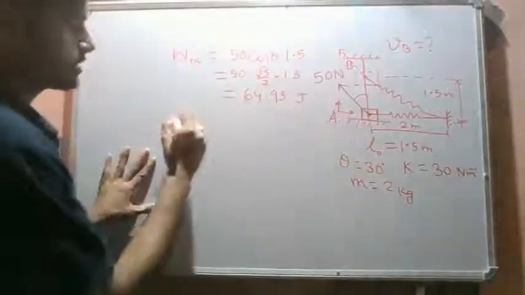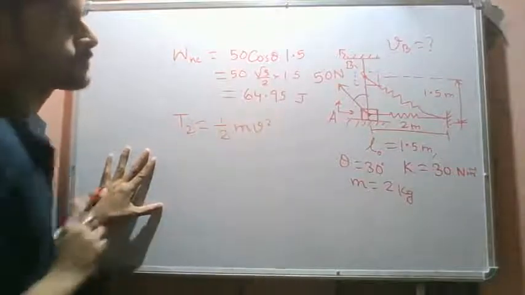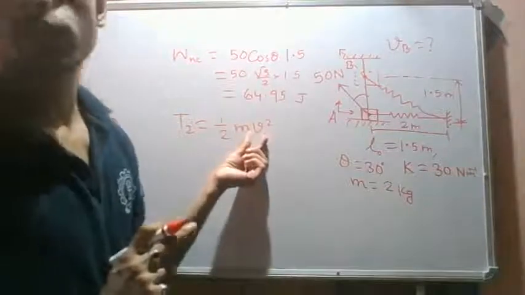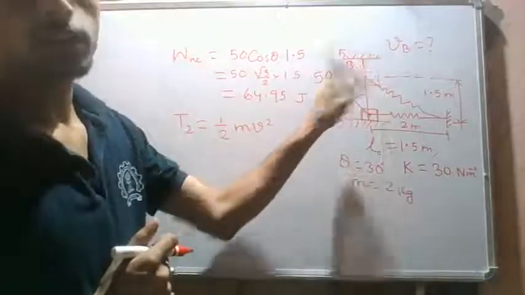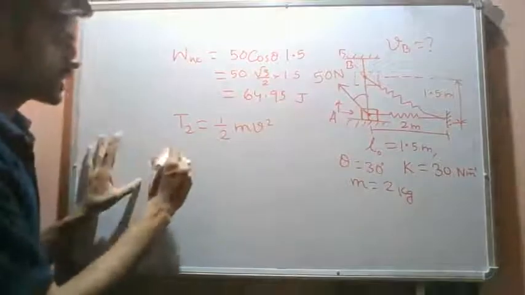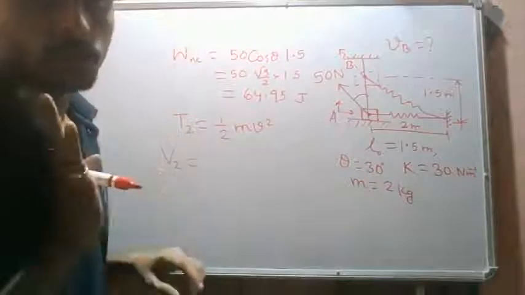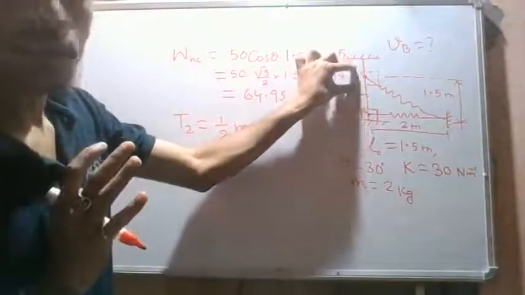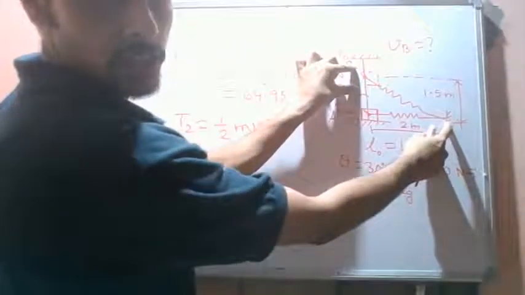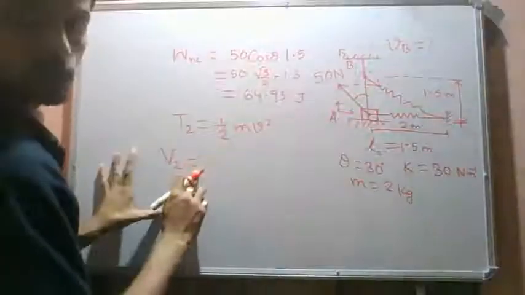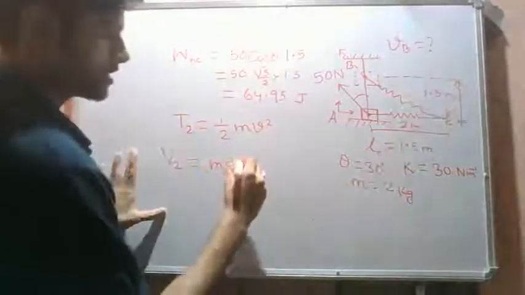At the final stage, the kinetic energy is half mv square. This velocity, Vb, is required to be found out. Now for potential energy in the final stage, we have two types: the gravitational potential energy due to position and the spring potential energy. The spring is also further stretched. The gravitational potential energy is mg times this 1.5.